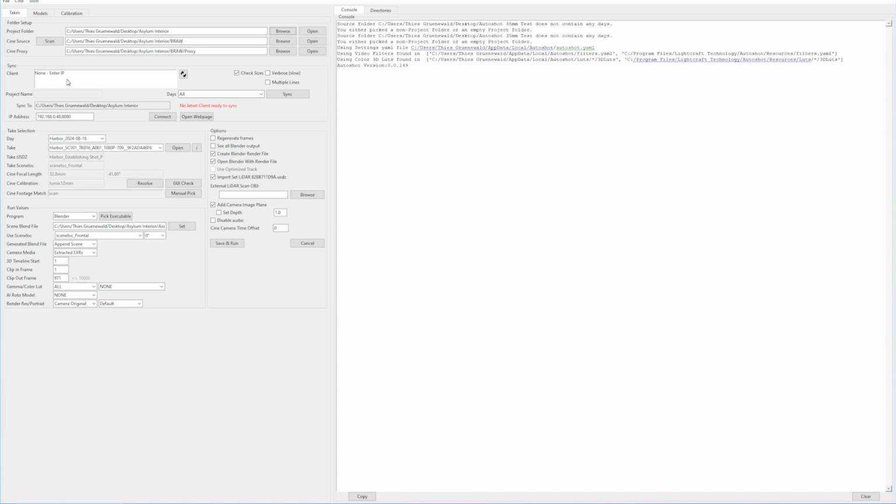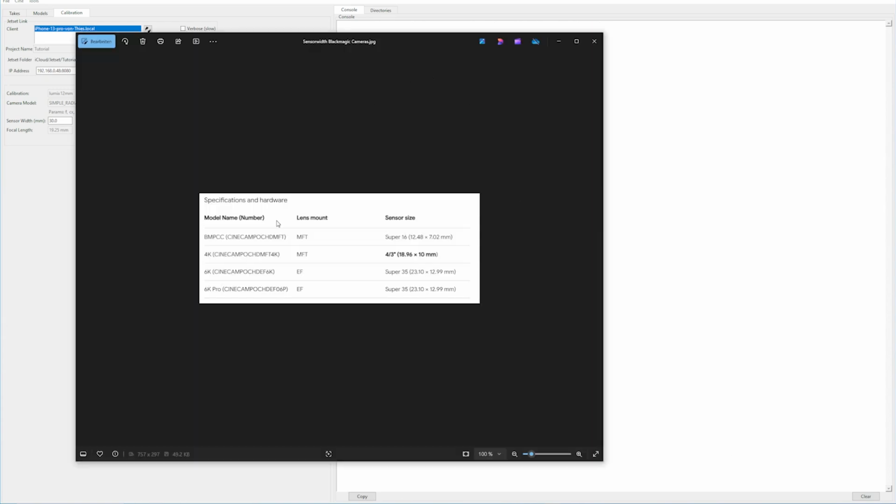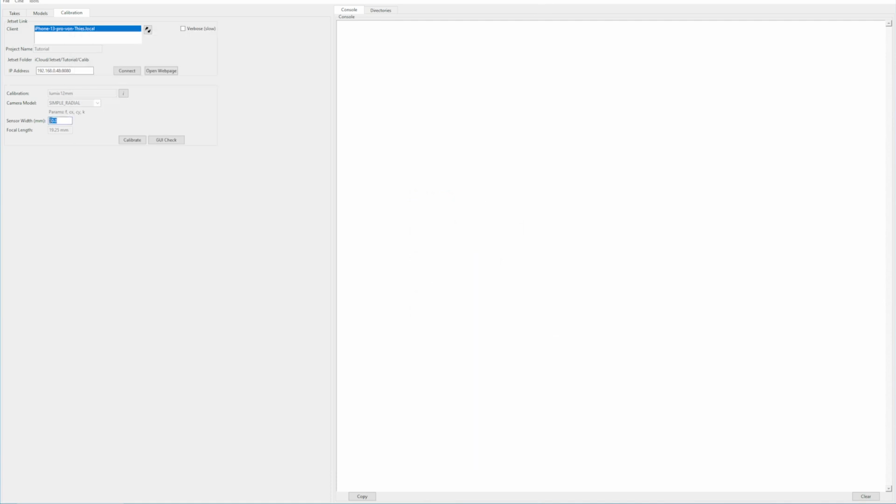And the calibration is being done in the software from Lightcraft, which is AutoShot. I'm pretty sure they will change the interface once everything is working correctly. But anyway, the software is working and we can go under calibration. Once we open up the app, you can see that AutoShot immediately detects our iPhone. And then comes the most important step, which is the sensor width. If you're not sure about the sensor width, then you can check out the retailer page. In this case, I'm using the Blackmagic Cinema Camera 4K, and we have a sensor width of 18.96 millimeters. And then we can hit Calibrate.